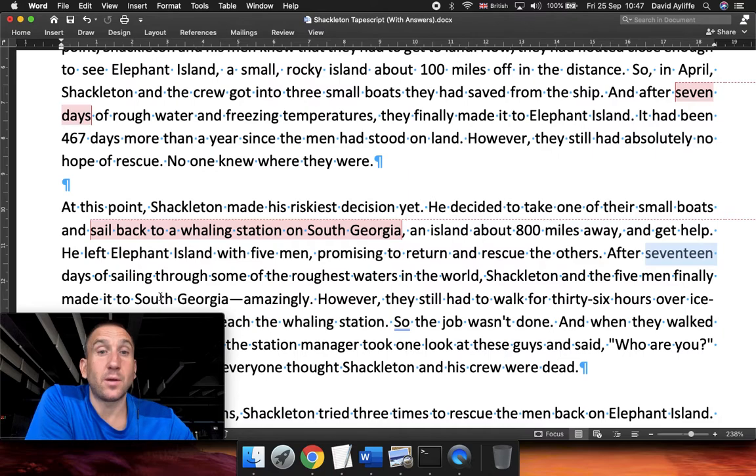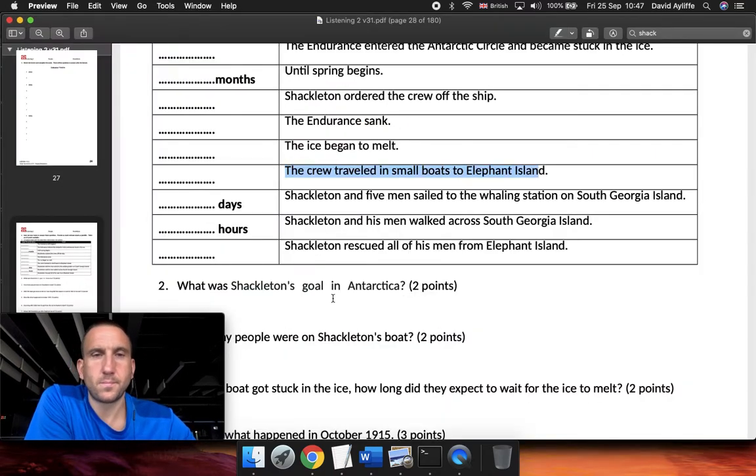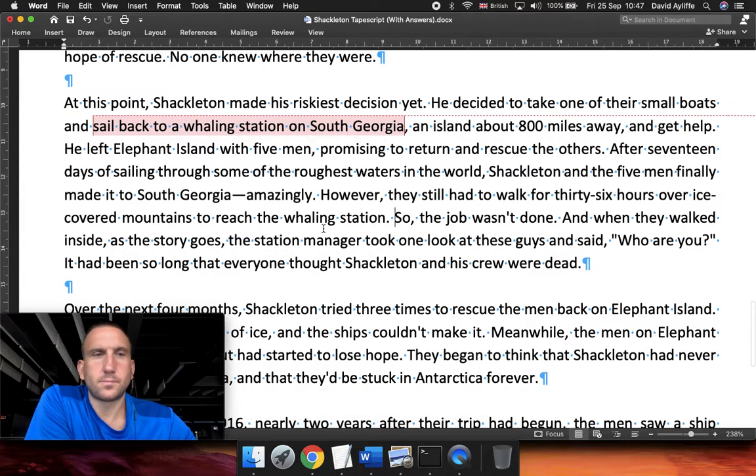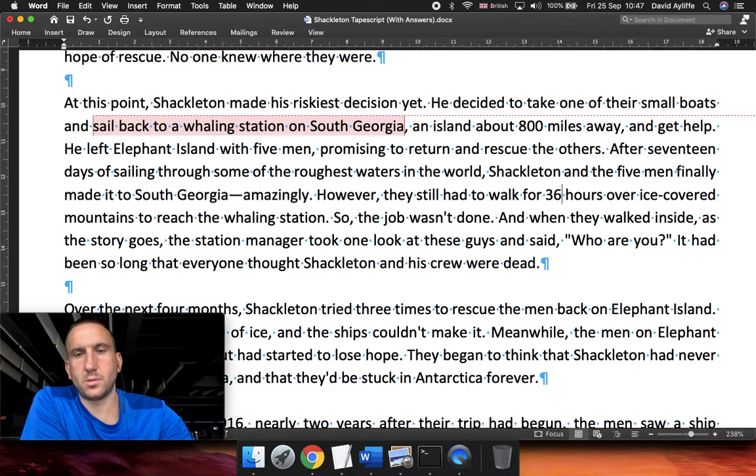They made it to South Georgia. How many hours did it take them to walk across the island? They had to walk for 36 hours. Yeah, for 36 hours.